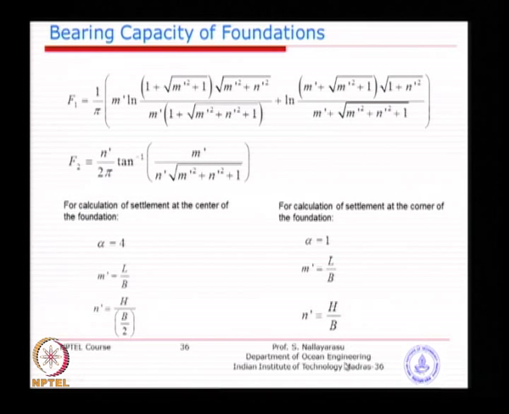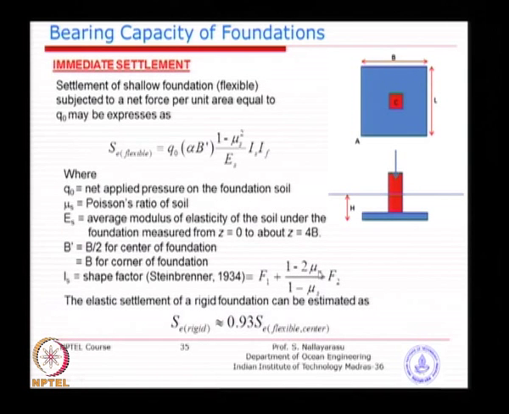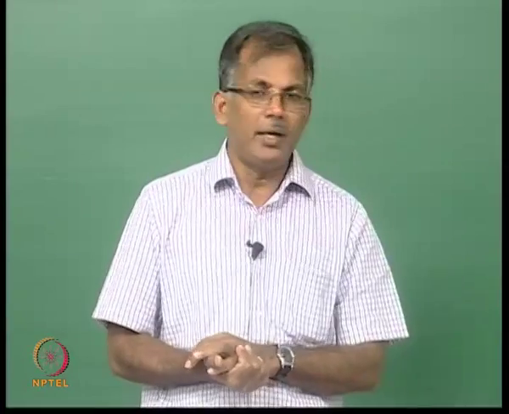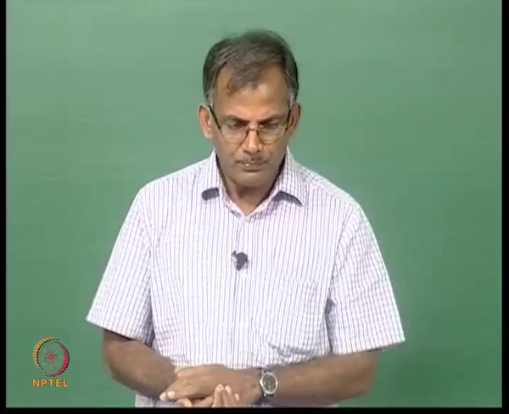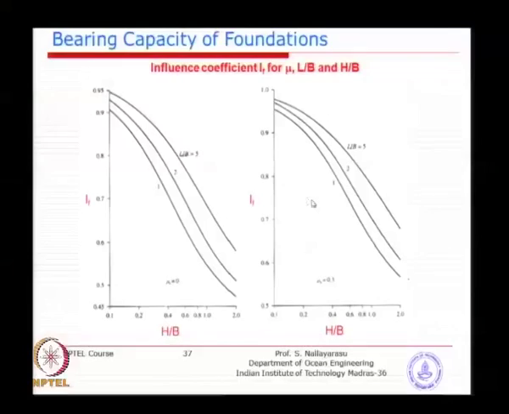You substitute these values of m and n to calculate F1 and F2, and once you calculate those, you can calculate the shape factor. This is very similar to the shape factors we had for bearing capacity for circular, rectangular and square shapes, and then we need a calculation for the influence factor.